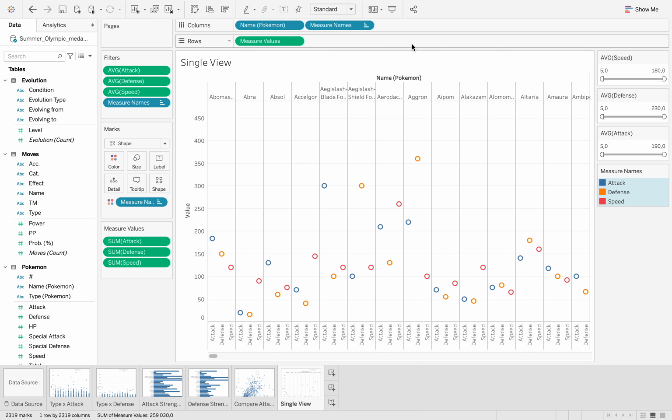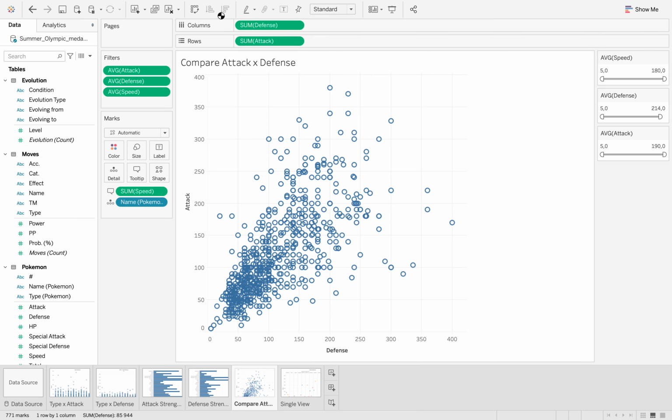Before we move to the presentation mode, I have to say that there's a lot of things that you can do with Tableau. You can define filters, as you see on this side, to filter using the average speed, which is what I did here, and the average defense and the average attack. And you can also set colors for your filters. You can also define the colors of the circles within the graph. You can sort your graphs. If some graphs cannot be sorted, like this one, you cannot apply sorting because you can't sort something that you plot on a Cartesian plane.